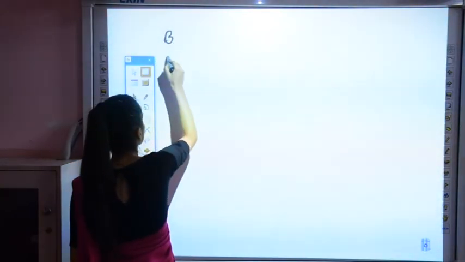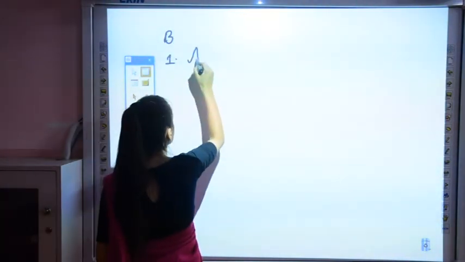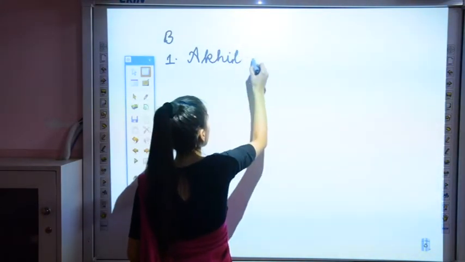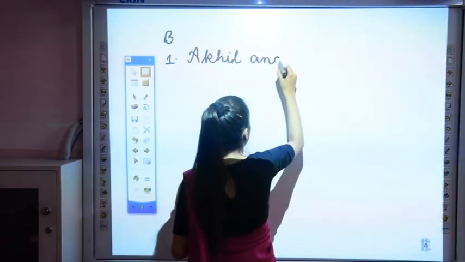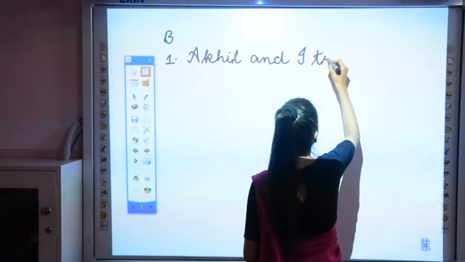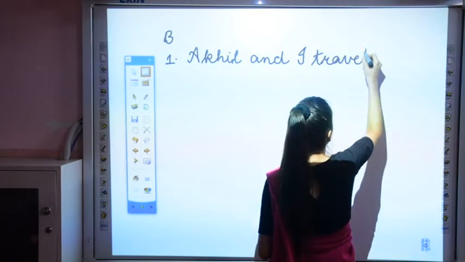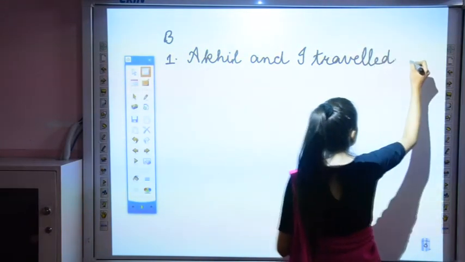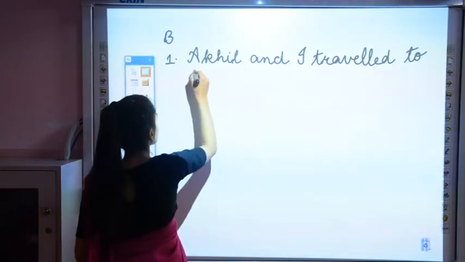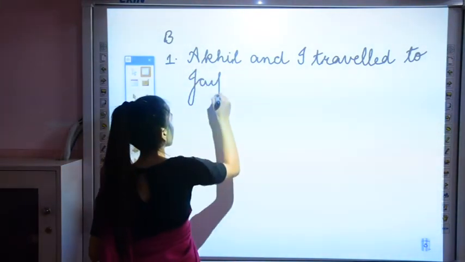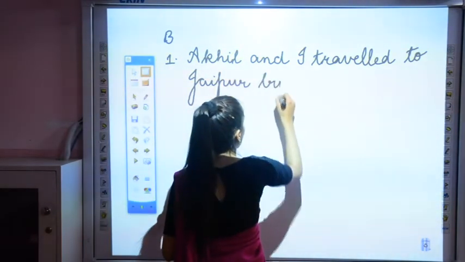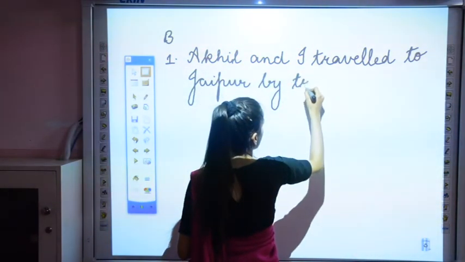B part, first one. Akhil and I traveled to Jaipur by train.